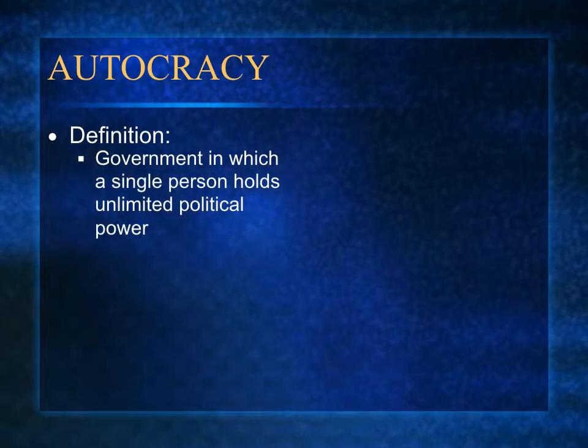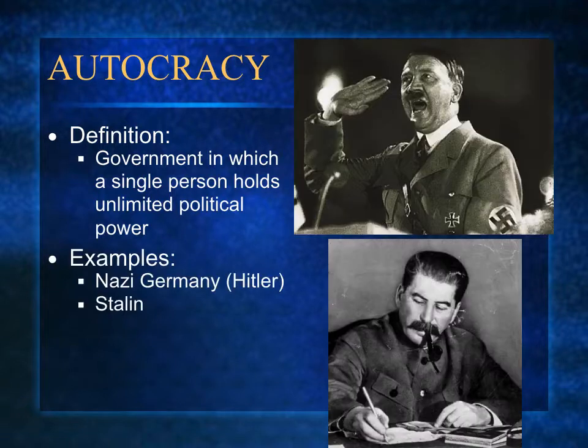An autocracy is a government where a single person holds unlimited political power. In an autocracy, these leaders may have others working with them. However, they rarely do anything in opposition to the leader. In addition, autocratic leaders generally keep their power through illegal means, things such as canceling fair elections. Extreme examples of autocratic governments are Adolf Hitler in Nazi Germany and Joseph Stalin in the Soviet Union.